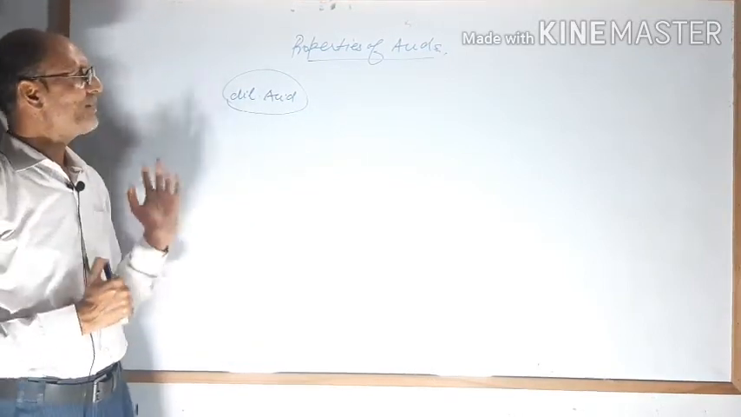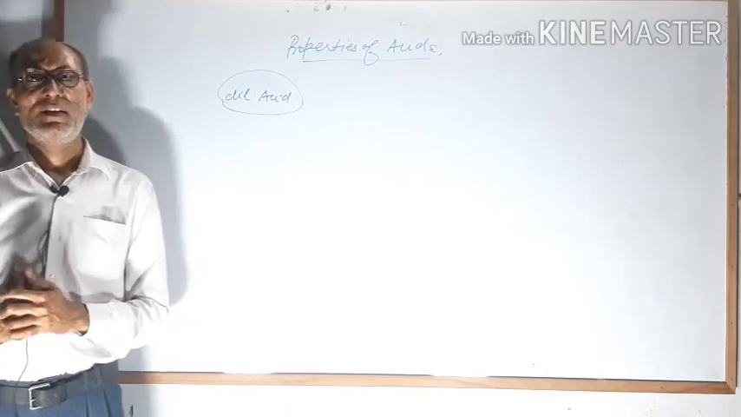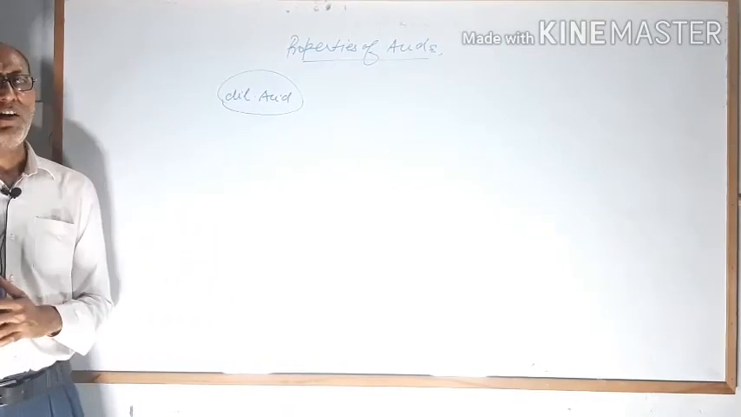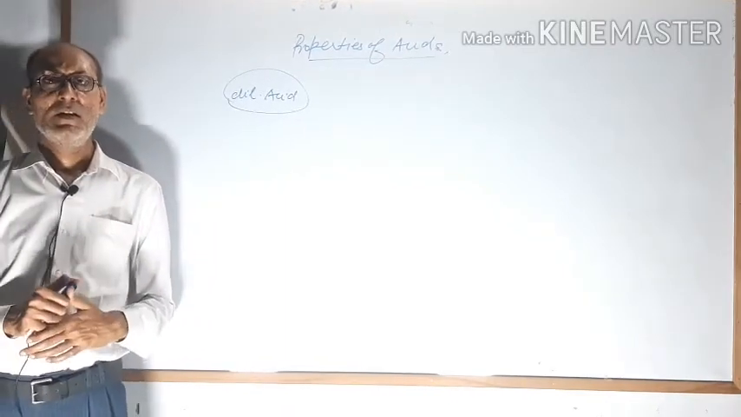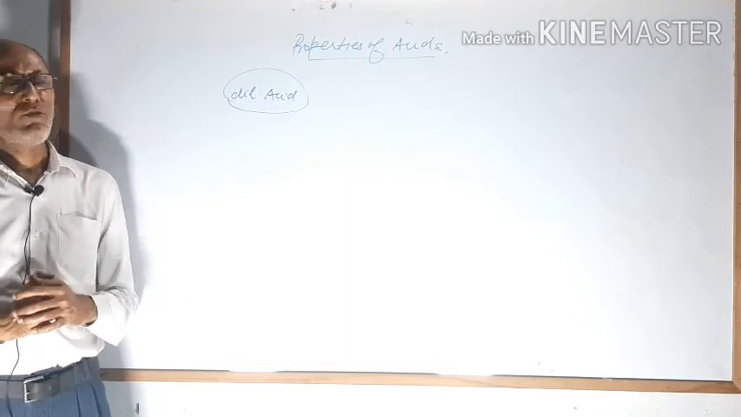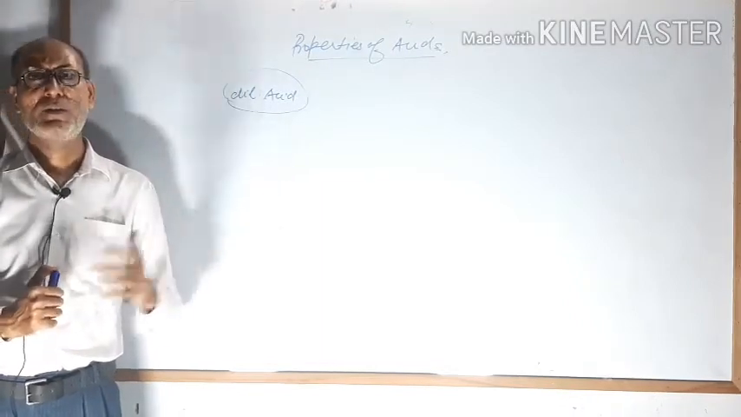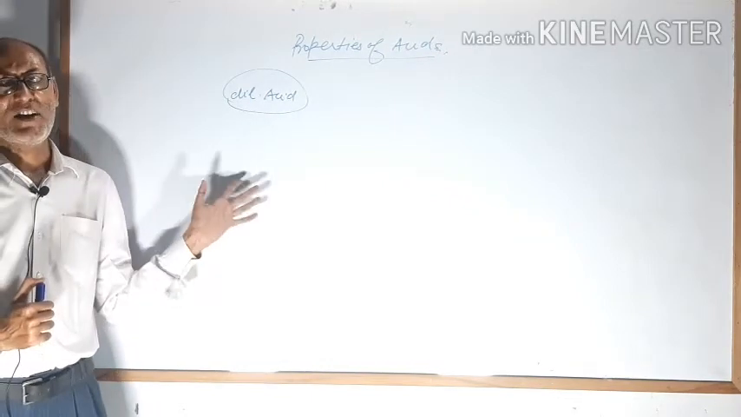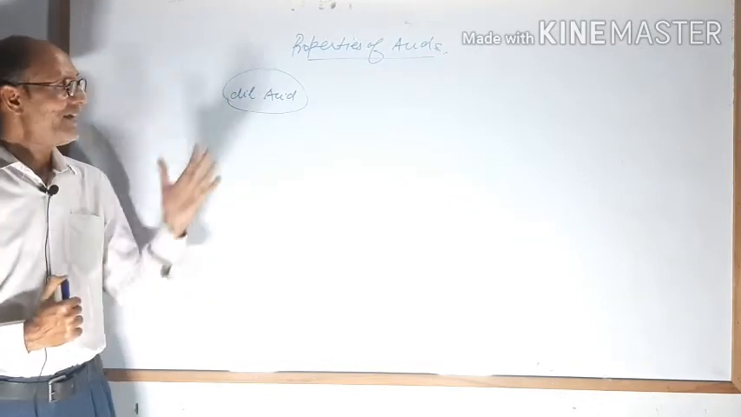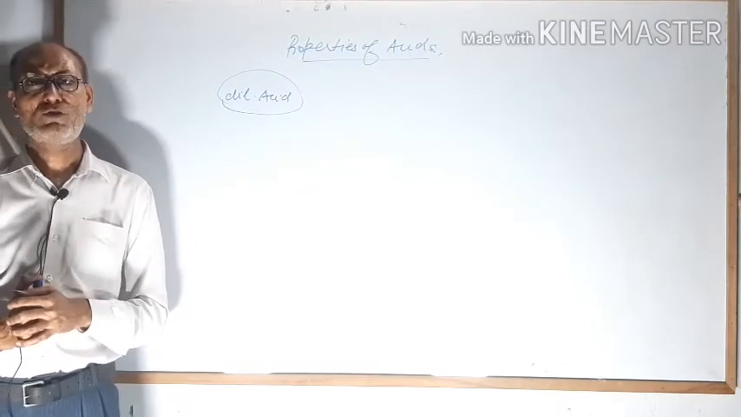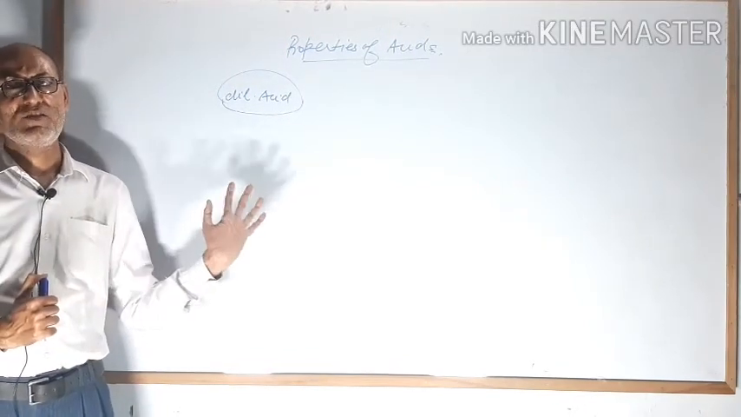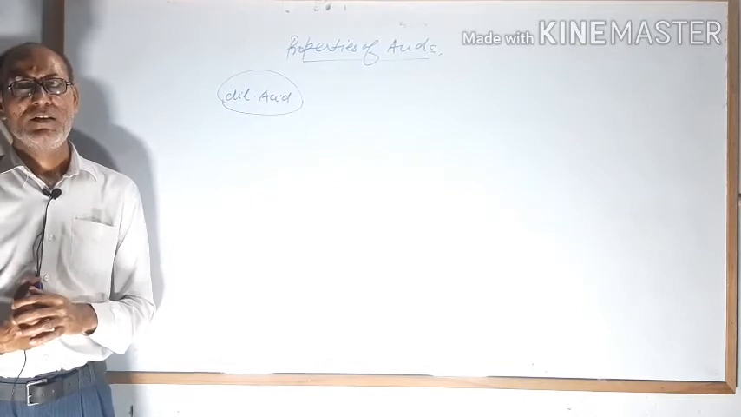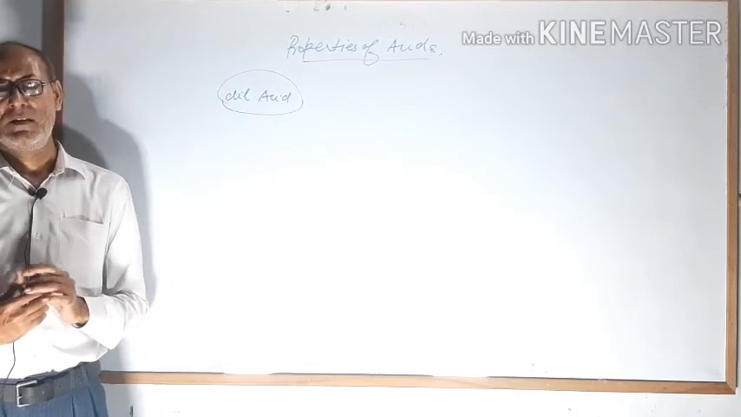Now what is the meaning of chemical properties? Chemical properties means one substance reacts with another substance, and a new product will form. That will be shown by the reactions. So here we are going to study the reaction of acid with different substances. Today we will learn only one.